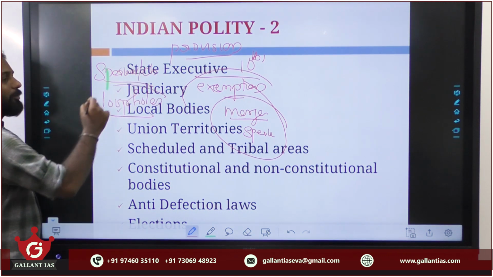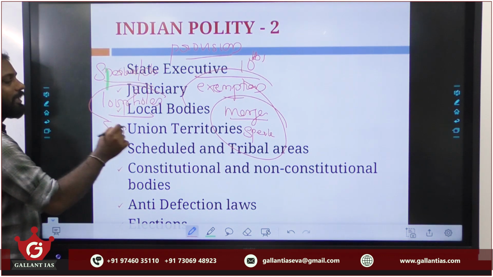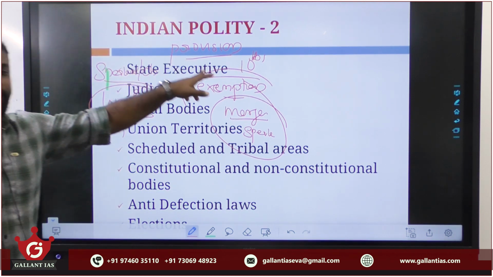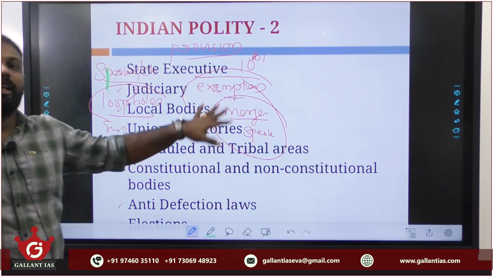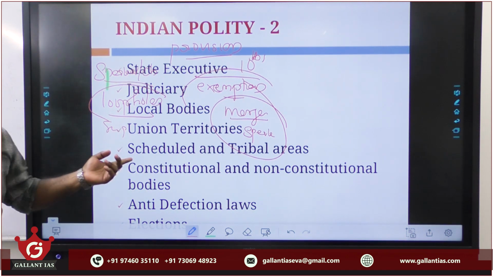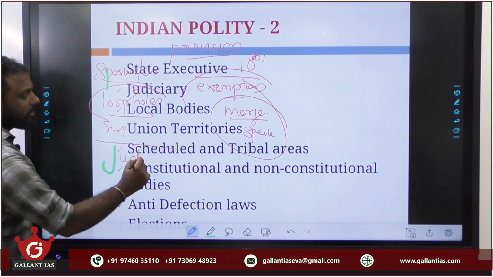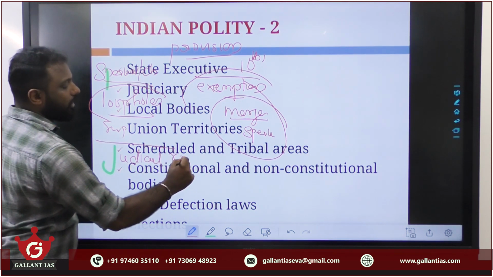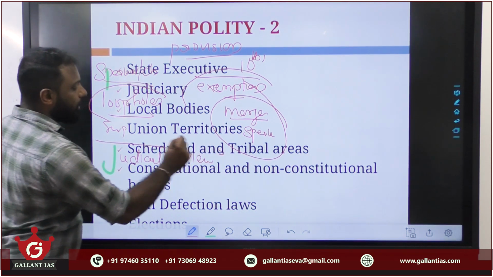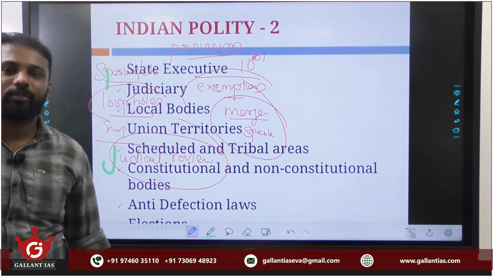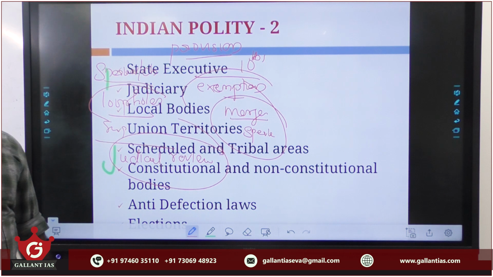Then if there are some issues, you must have some suitable suggestions as well from a mains point of view. But here you may note the provisions, exceptions, the role of the Speaker and how they are misusing the provisions of this anti-defection law. Also the role of the judiciary in this regard. To what extent the court can interfere in the actions of the presiding officer of various houses of the legislature.